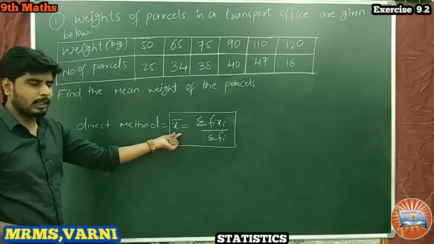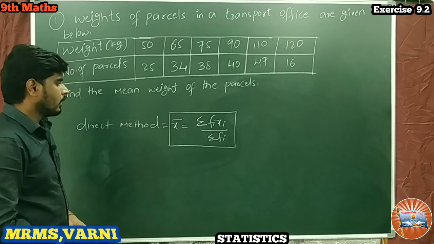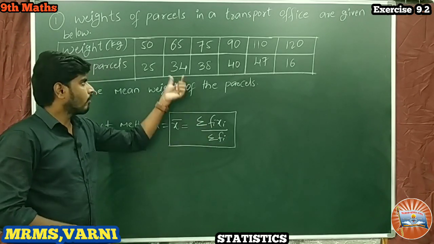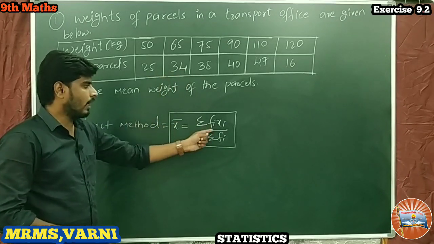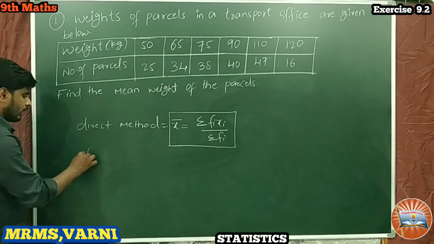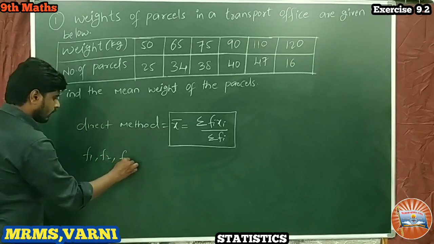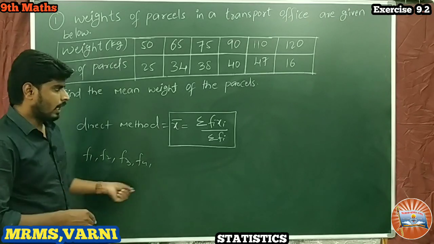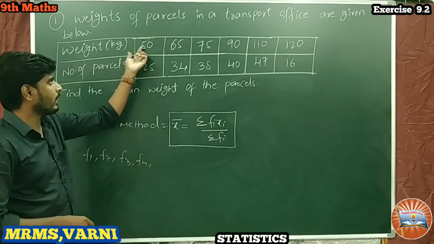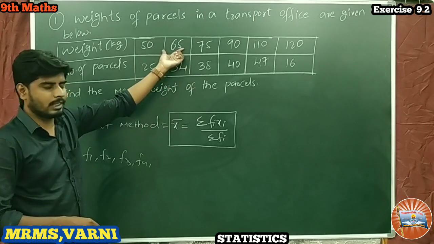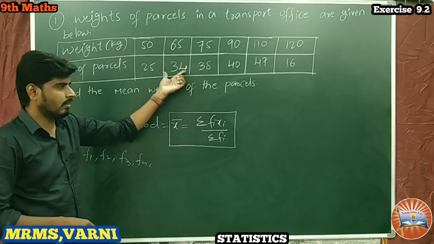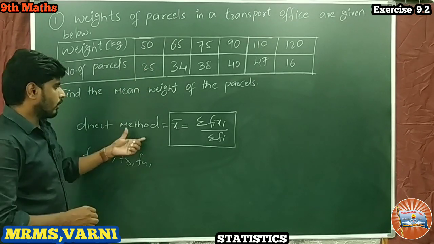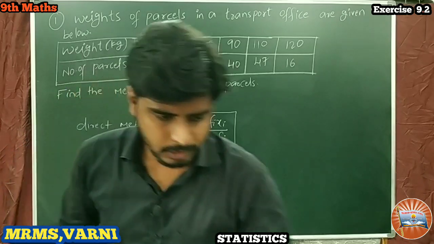Here fi are the frequencies, and in place of i we can write 1, 2, 3, 4. x are the weights, and f are the frequencies, here the number of parcels. We shall first make a table.